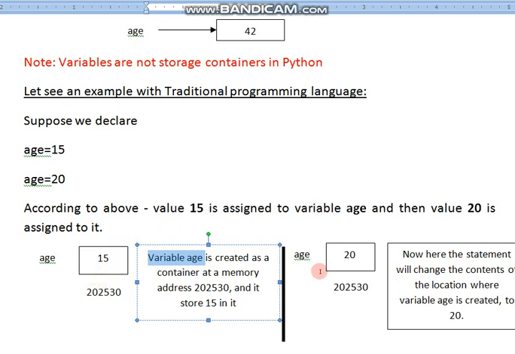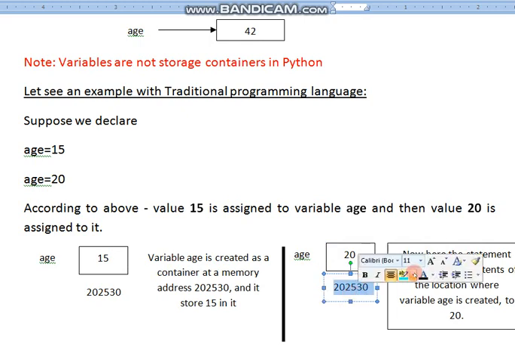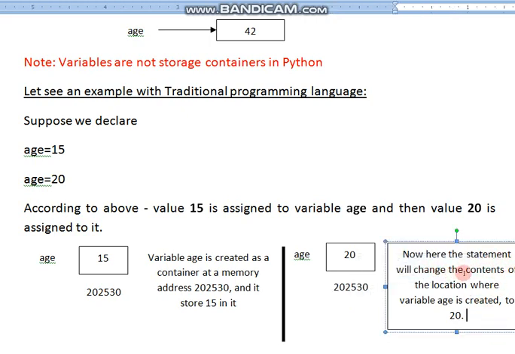Fine. Then see what the next slide is doing. Here also the variable, and the value I am changing for it is 20. I changed from 15 to 20. Now the address is the same because it is changing in the same location. So now the statement will change the content of the location where variable age is created.